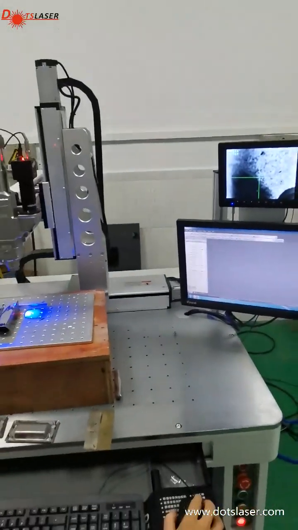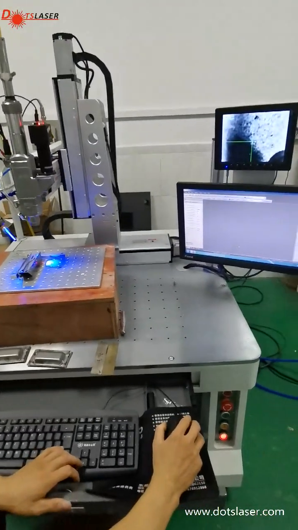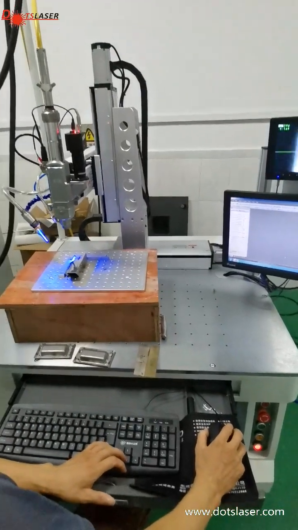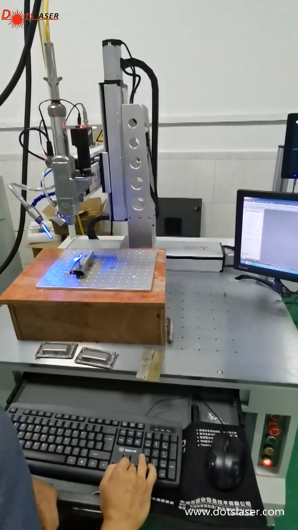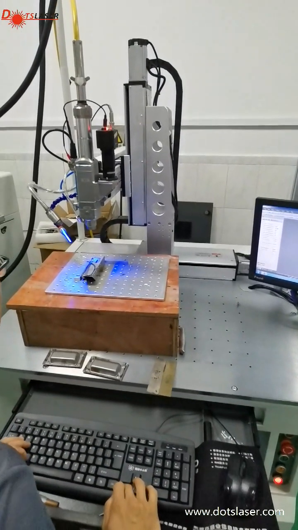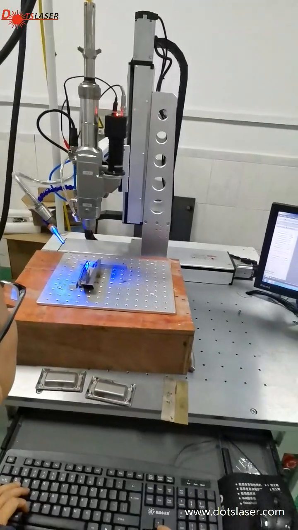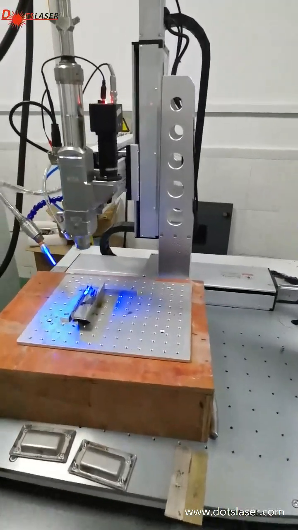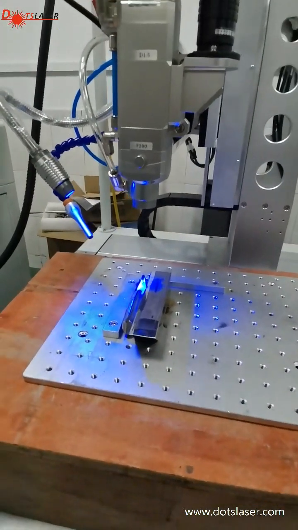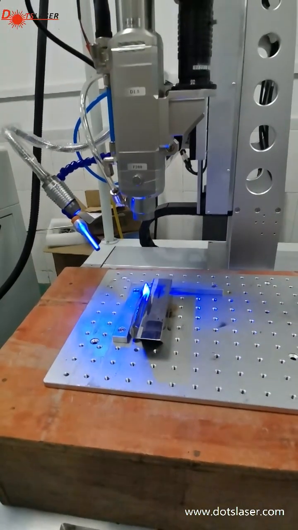So before we weld it, we have to find the curve case and find the focal point as well. So use the X, Y, Z to find the focus point.